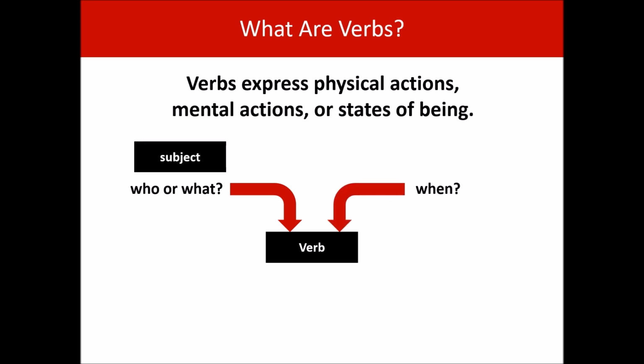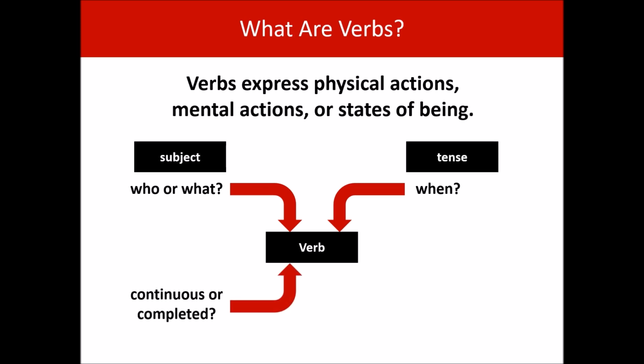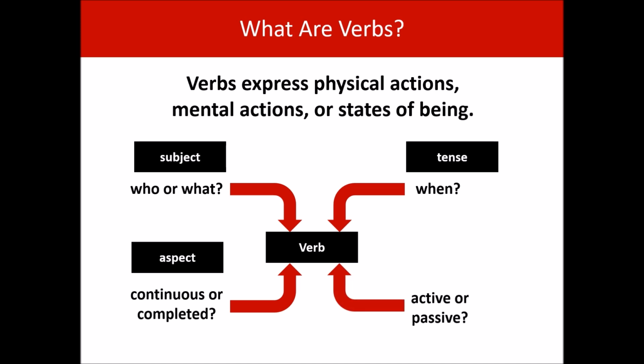You need to know when the action occurs. That'll give you the tense. You need to know whether that action is continuous or completed, and that'll give you the aspect. You need to know whether your sentence is active or passive, and that will give you the voice of your sentence and determine the sentence structure.